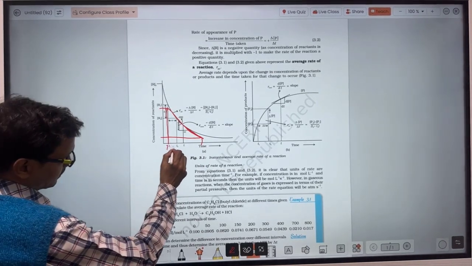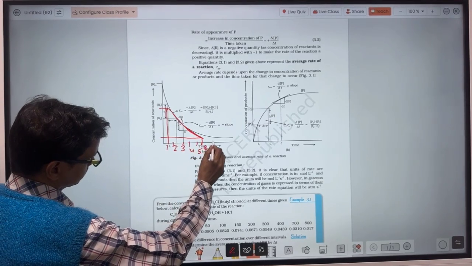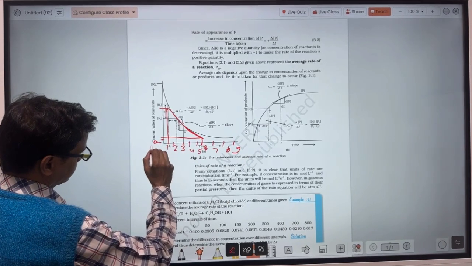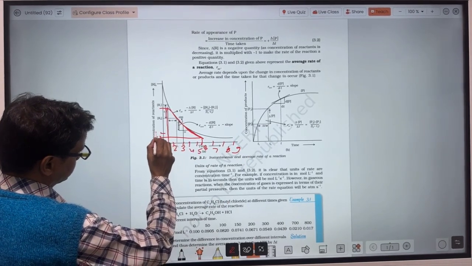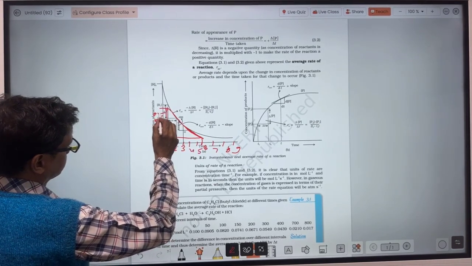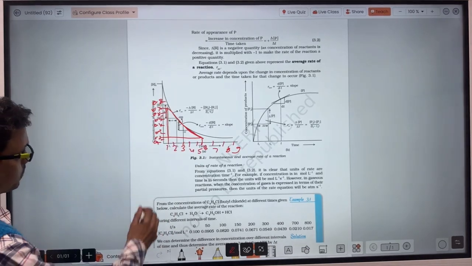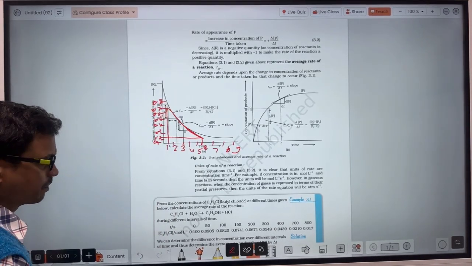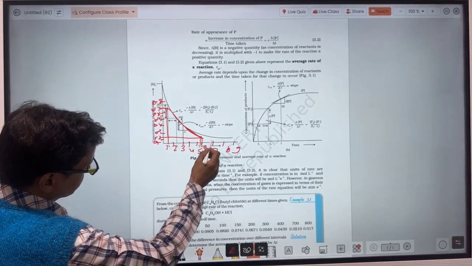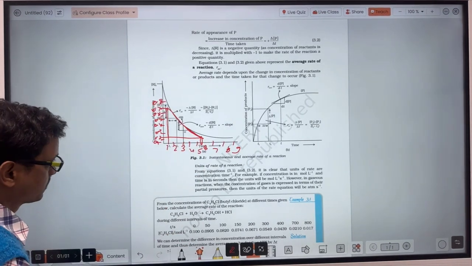Suppose here I have taken 1, 2, 3. So at t equal to 1, the concentration is 0.7 mole per liter, and at t equal to 6 seconds, the concentration is 0.2 mole per liter.